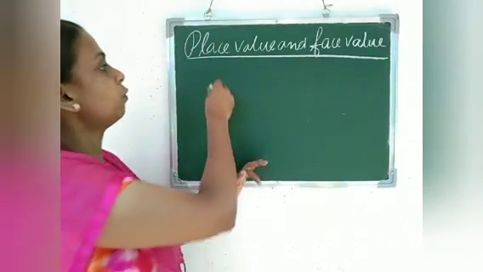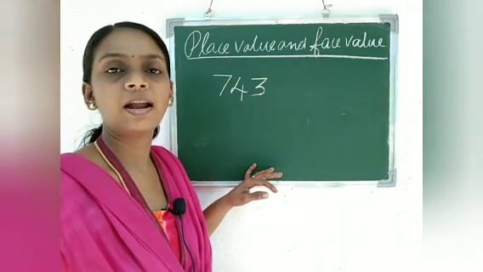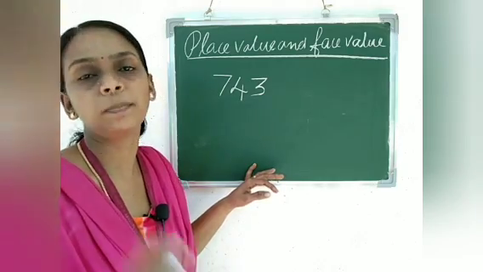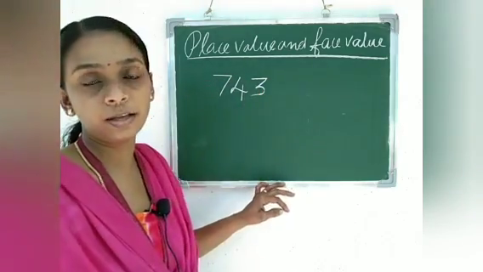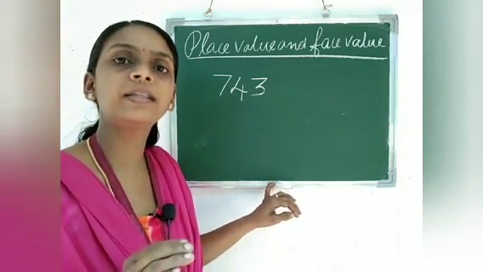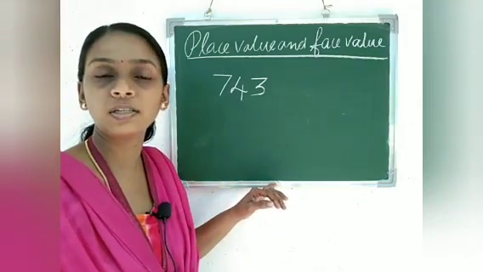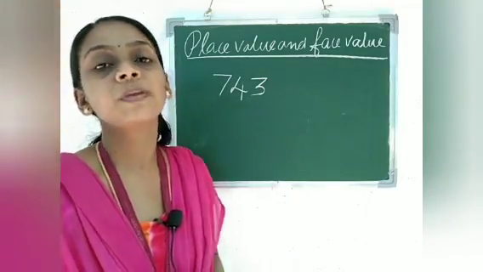I am writing one number here: 743. Now we will look at how to write the place value of these digits. For a 3-digit number there are 3 places. First we will look at which number is in the ones place. Tell me. 3. Yes, 3 is in the ones place.